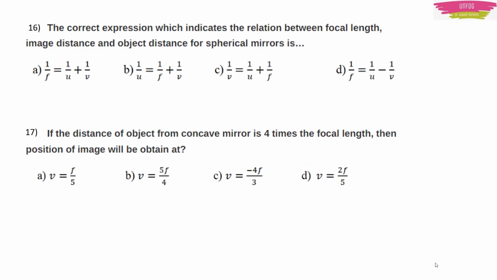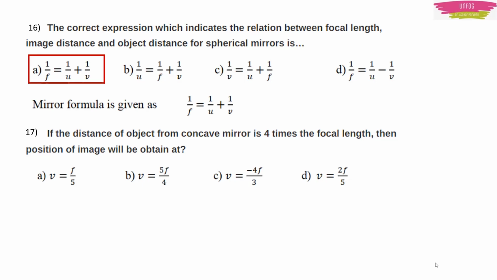Next, these two questions are based on the mirror formula. First question is, the correct expression which indicates the relation between focal length, image distance and object distance for spherical mirror is. It should be the mirror formula, right? The mirror formula is 1 upon f is equal to 1 upon u plus 1 upon v. So 1/f = 1/u + 1/v. Option A should be the right answer.